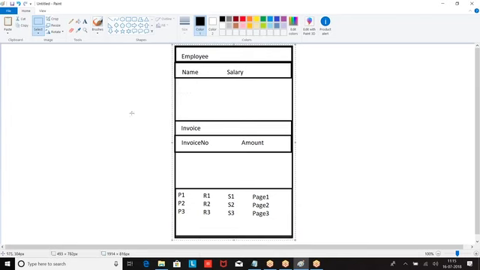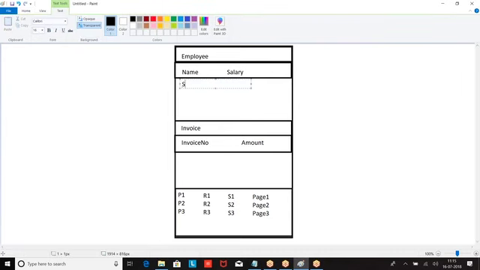Now, in the production, I told you, production will have live data. So it has Satish, $10,000, Hari.